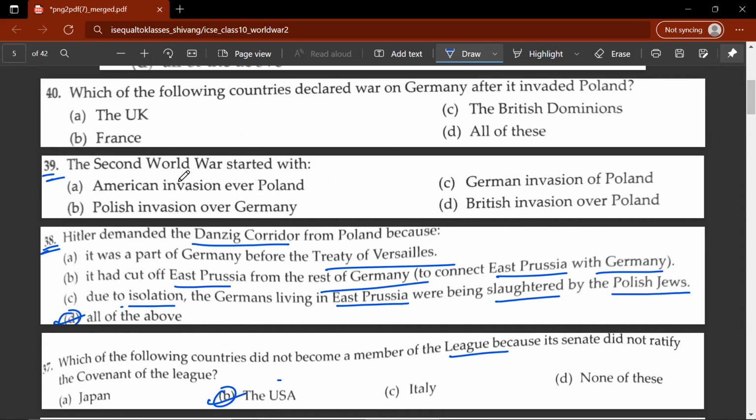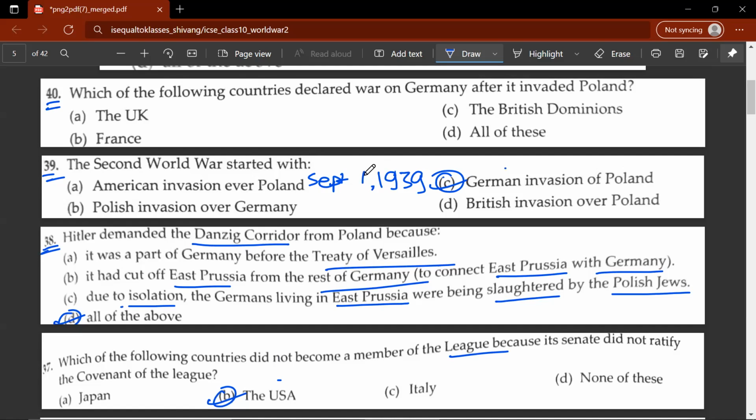The Second World War started with the German invasion of Poland. So, as I said in my previous video, the German invasion of Poland was on September 1, 1939. So, when Germany invaded Poland, the Second World War started on that day. Even though Germany invaded Czechoslovakia and occupied her territories, Britain and France did not do anything. They actually reached an agreement where Czechoslovakia had to give up her territories to Germany. Let's move on to the 40th question and the final question.